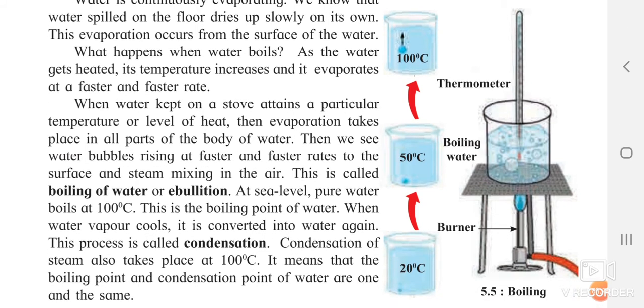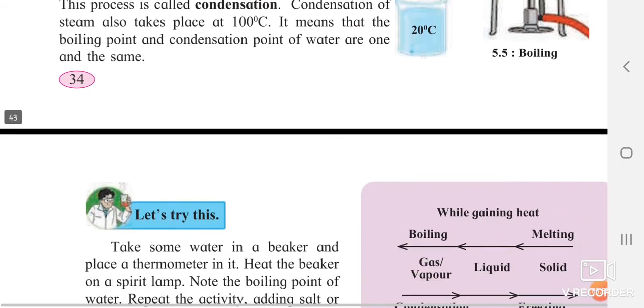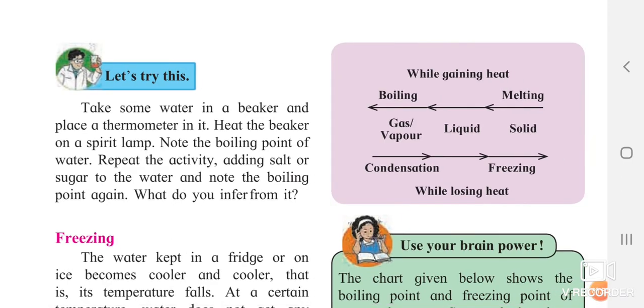Okay, so you know that when water is boiled, there will be an evaporation process, and the water vapors will go up. Later they will start cooling down, and there will be the process of condensation. When water vapor cools and forms into water droplets, it is called condensation. Condensation of the steam also takes place at 100 degrees Celsius. If the steam or vapors reach 100 degrees Celsius, the condensation process takes place.